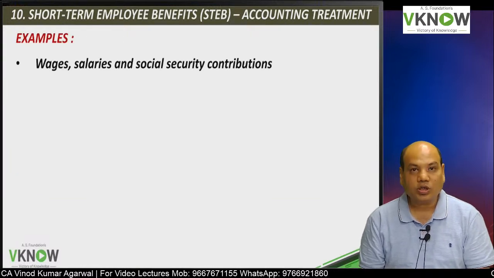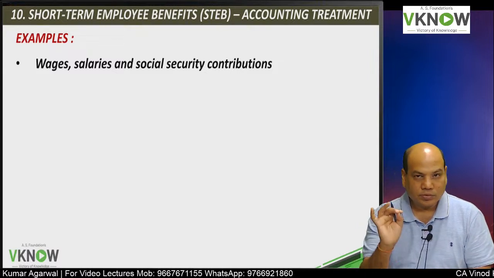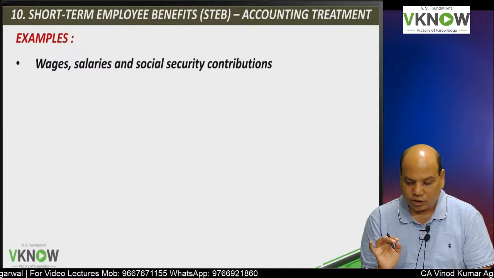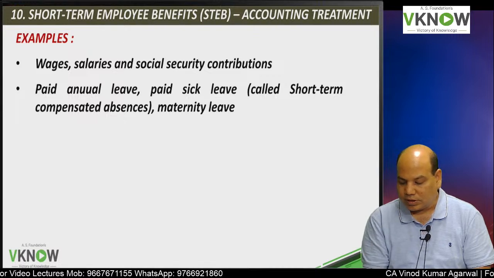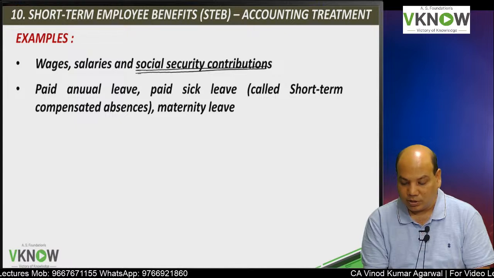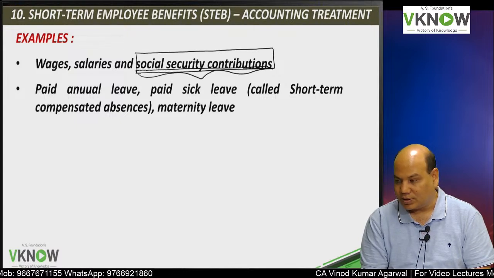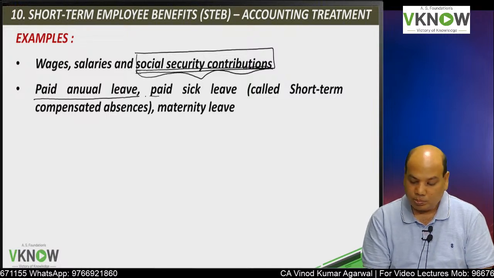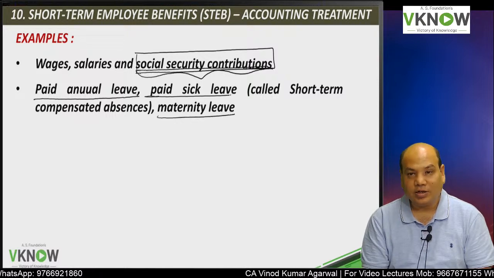Some examples of short-term employee benefit. If they ask you in the exam to write 4 examples of short-term employee benefit, then you will write wages, salaries, social security contributions, which will fall due within 12 months. Remember, in some countries they provide such benefits. Then paid annual leave, paid sick leave, maternity leave.